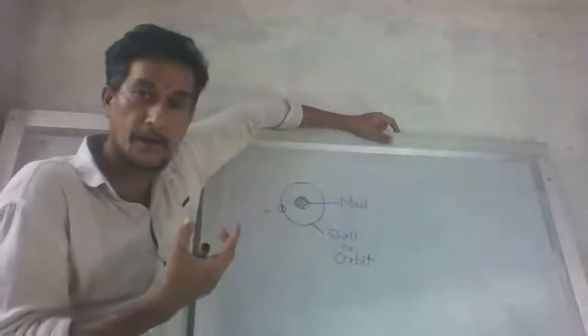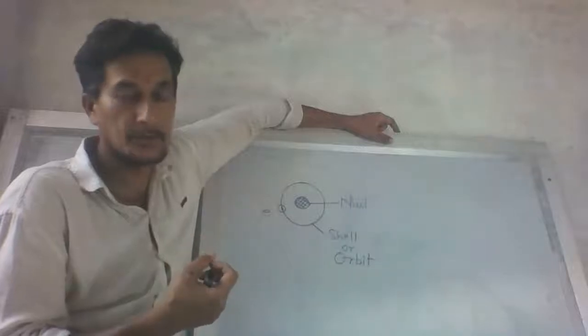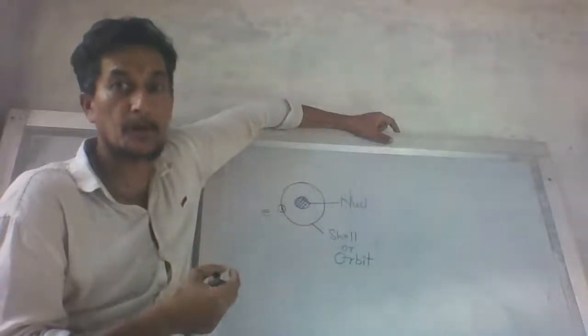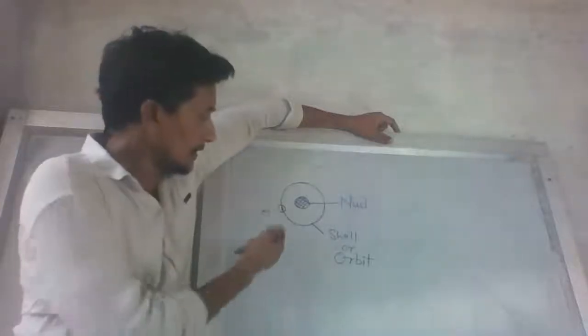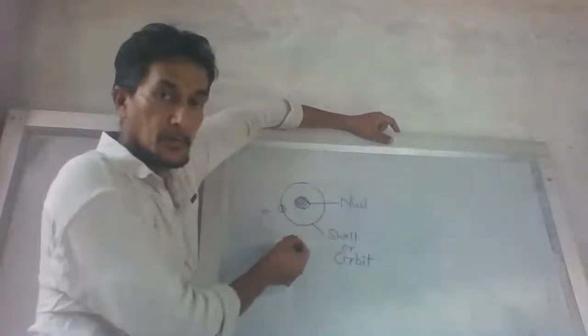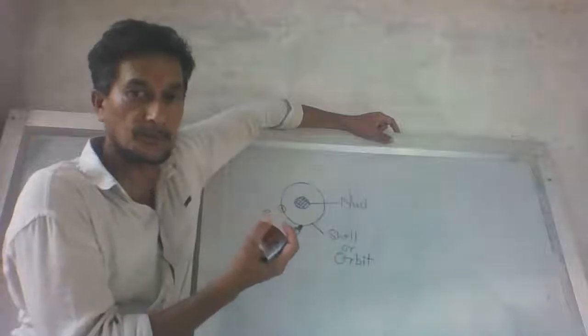Similarly, the electron feels a force of attraction towards the nucleus, and that force is known as the centripetal force. In physics, it is known as the centripetal force. Here, this electron moves around this nucleus, so it feels a centripetal force.